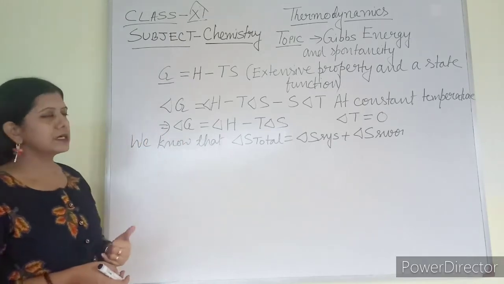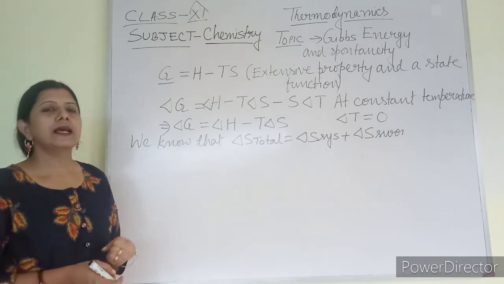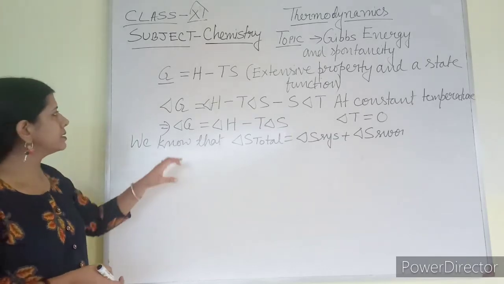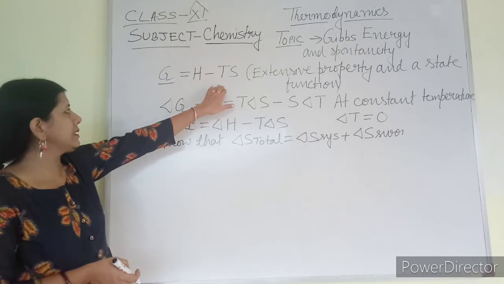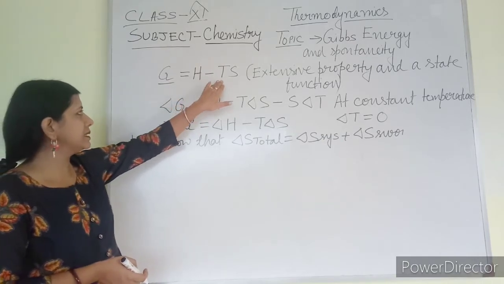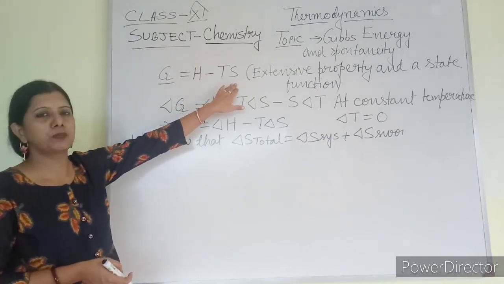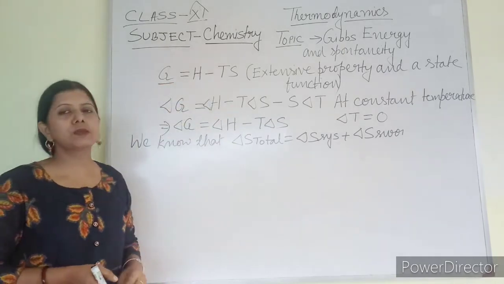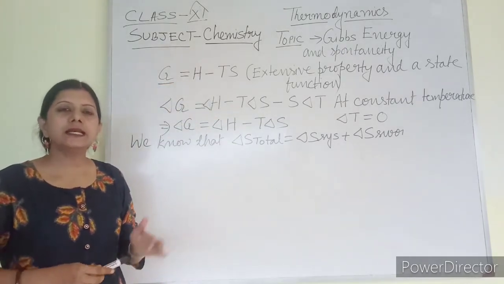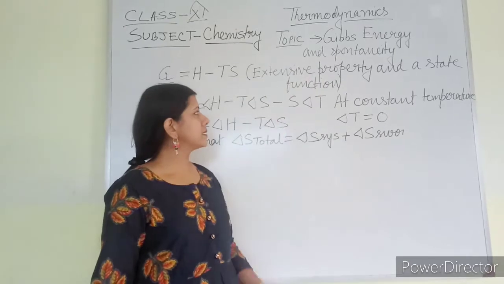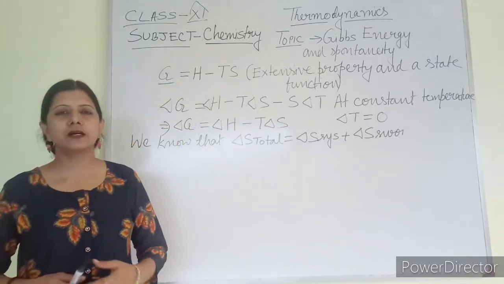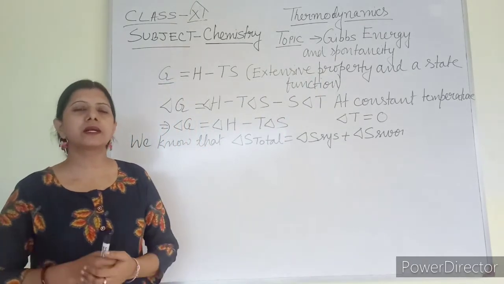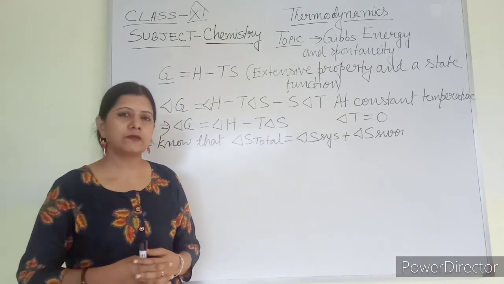What is its specific function? Actually, Gibbs energy G is equal to H minus TS. H is enthalpy, T is temperature and S is entropy. So G equals H minus TS. G itself is an extensive property and it is a state function. That means it does not depend upon the path. It is a state function.